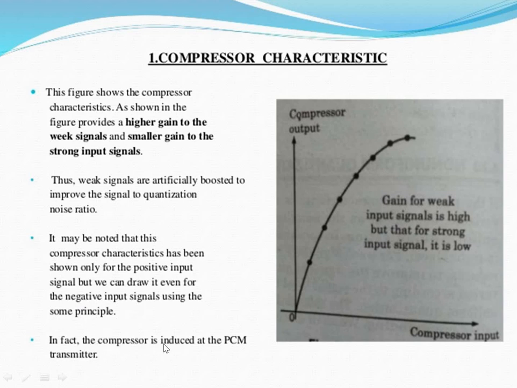In fact, the compressor is included at the PCM transmitter. So gain for a weak input signal is high, but for a strong input signal it is low. So if the input goes on like this, the compressor will automatically reduce it like this, so that the input signal is reduced after reaching a certain point.